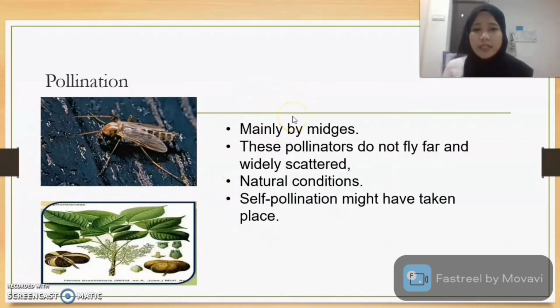As for pollination, it is mainly by midges, which are only active around sunrise and sunset, though trips operate throughout the full day. As these pollinators do not fly far and widely scatter, it was likely that under natural conditions self-pollination might have taken place, and that multiplication of trees was by seeds.